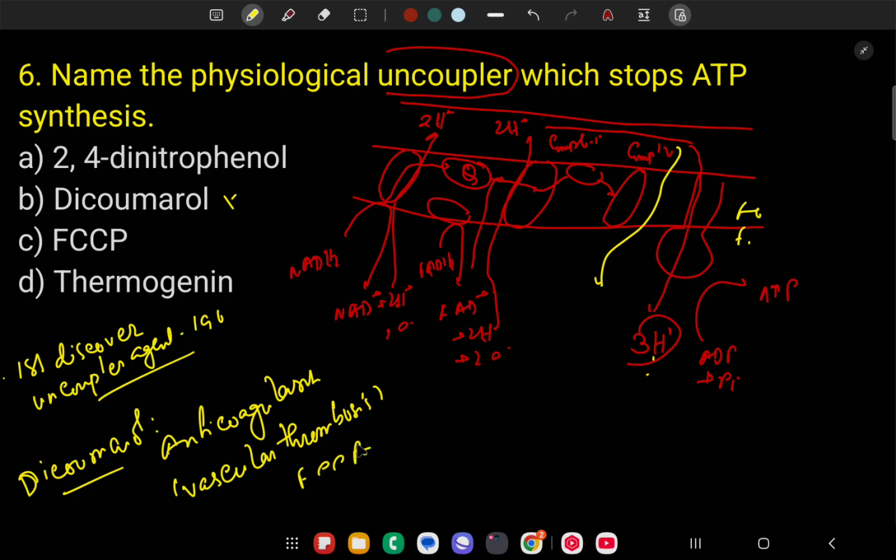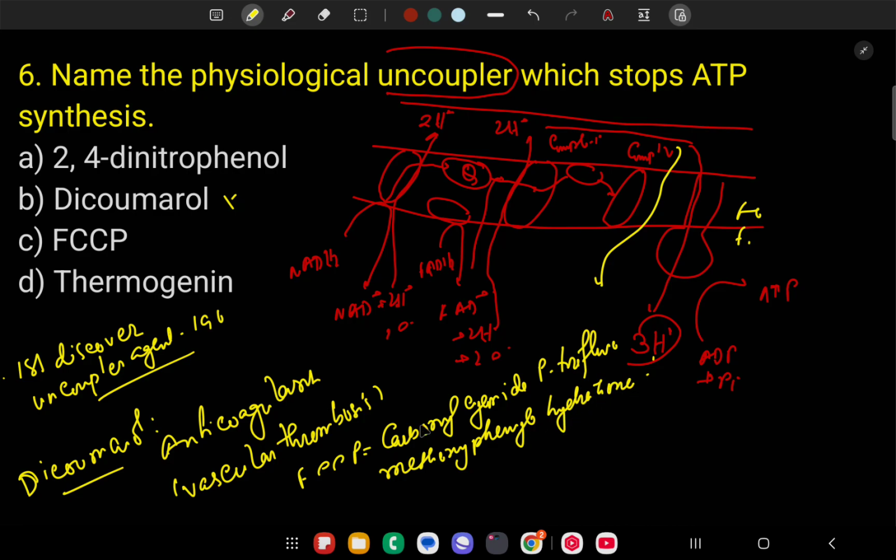FCCP. What is the full form of FCCP? FCCP full form is carbonyl cyanide p-trifluoromethoxyphenyl hydrazone.